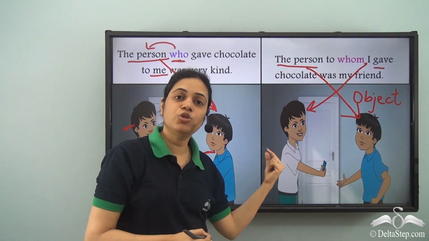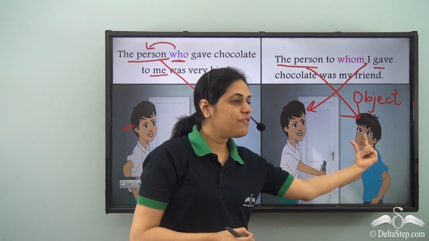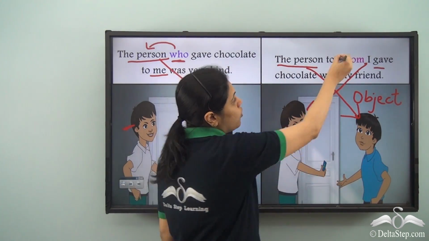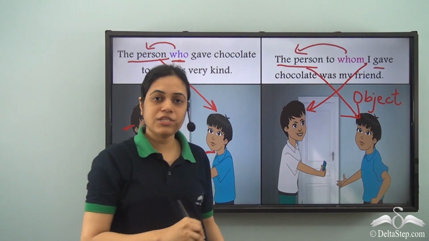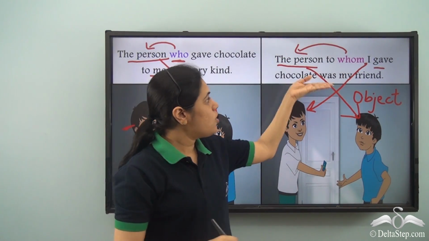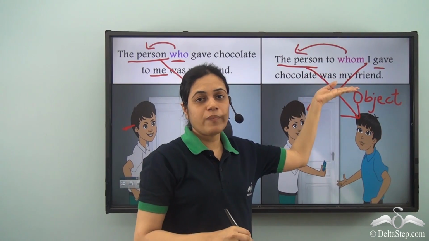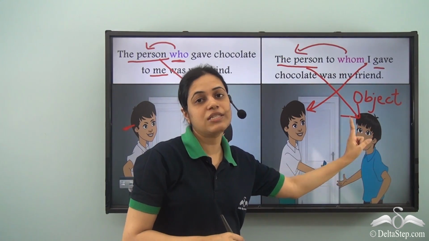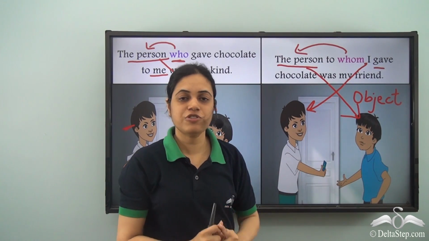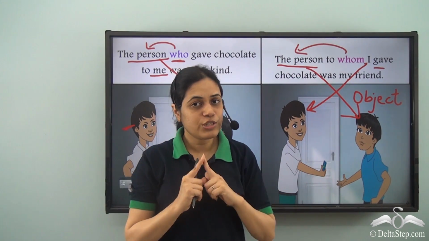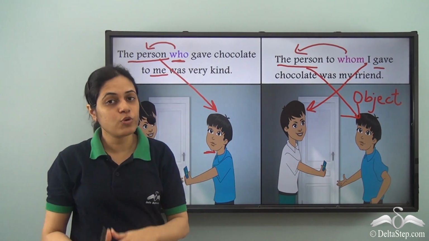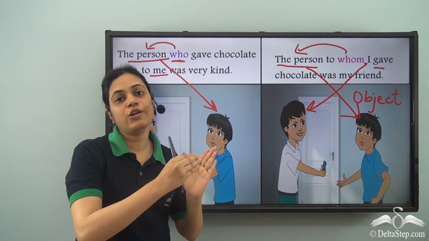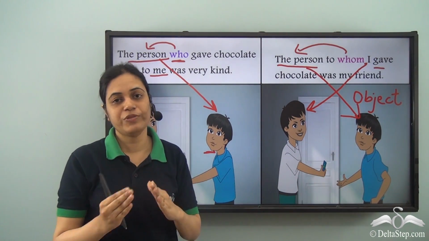So he is the doer of the verb, and the verb is being acted upon him. So he is the object. Whom refers to this person. So the pronoun used for the object is whom. So the difference between who and whom is that who refers to the subject and whom refers to the object.